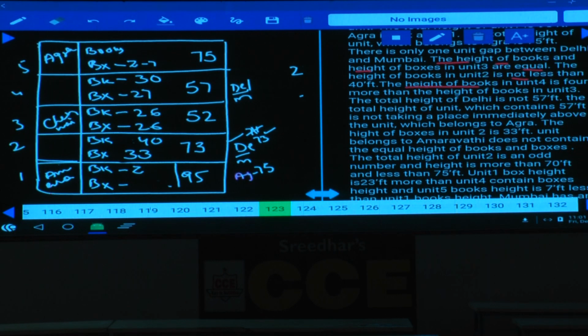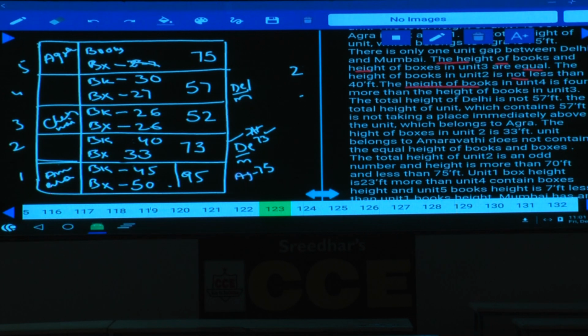Is it y plus 22 or 32? Y plus 23. Now y is 27. 27 plus 23 is 50. Now if this is 50, the value of z is 45. Now if the value of z is 45, then what else is left over here? Z minus 7, so 45 minus 7.